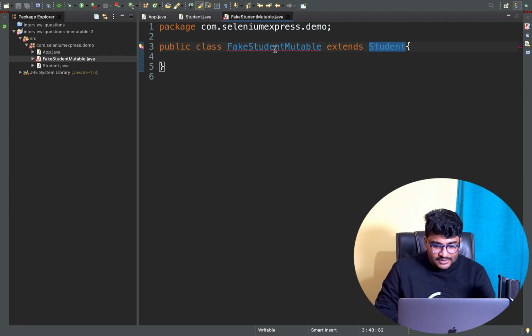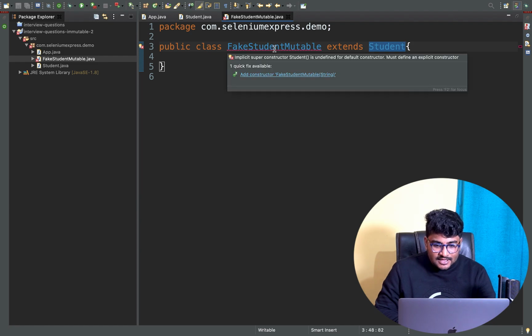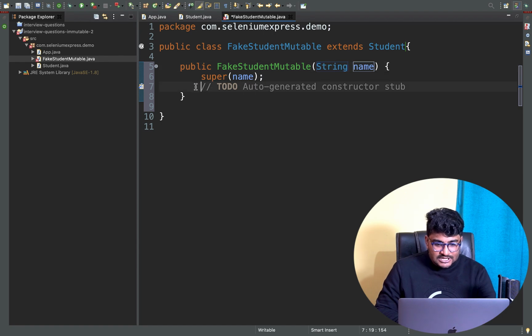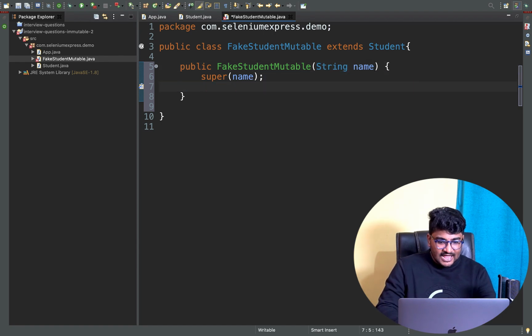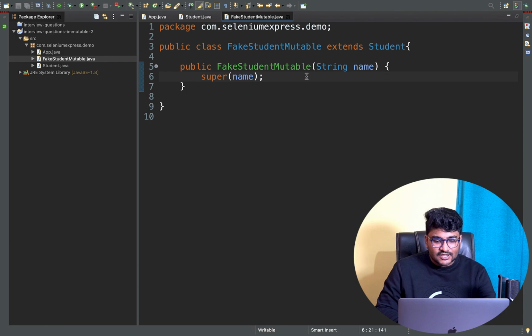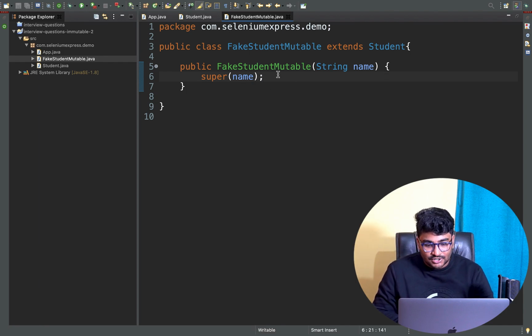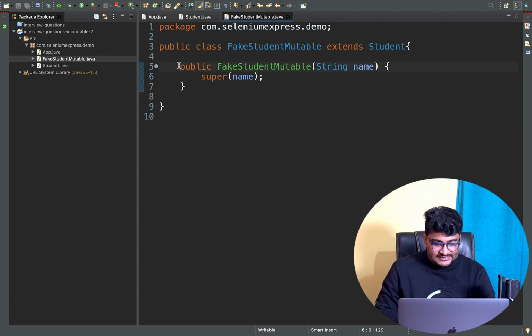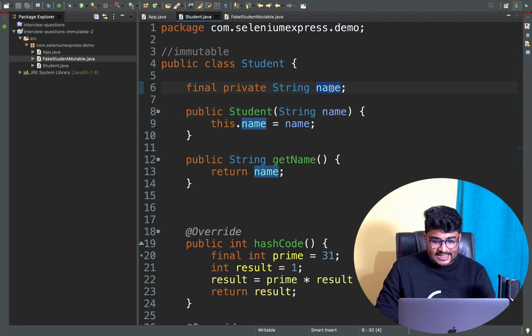First of all, it is giving me a warning because I don't have any constructor here, so I'll be adding a constructor. In this constructor, I won't be doing anything else. I'll basically be calling super.name. You should know about the uses of super. Whenever someone creates an object of fake student mutable, inside this constructor I will be calling the superclass constructor and pass the same variable to initialize this particular name inside the student class.